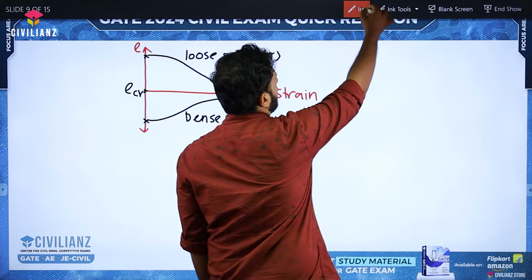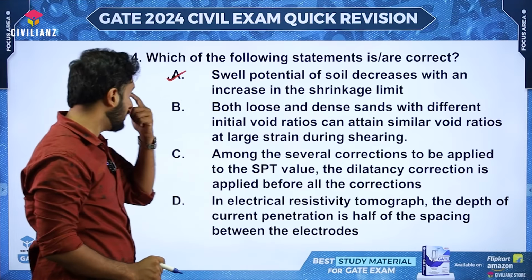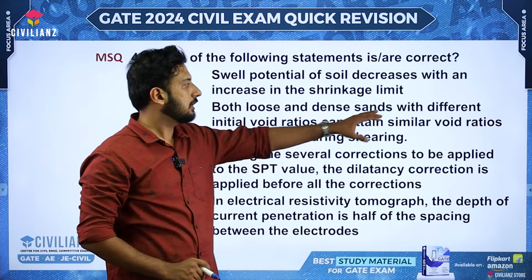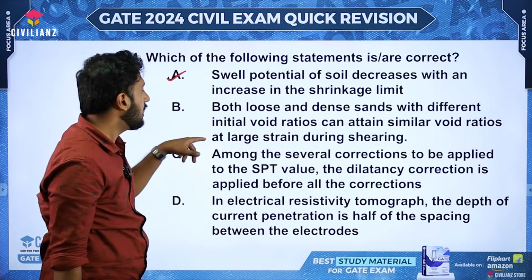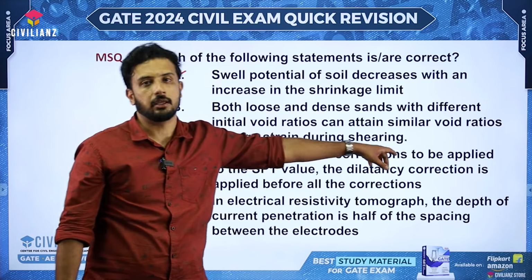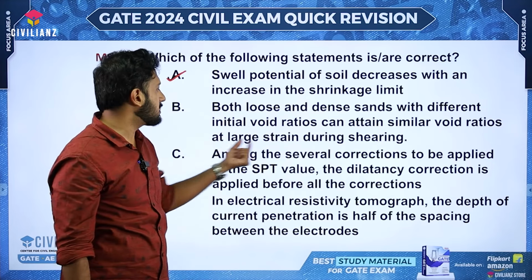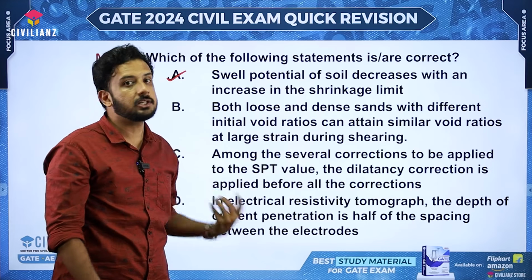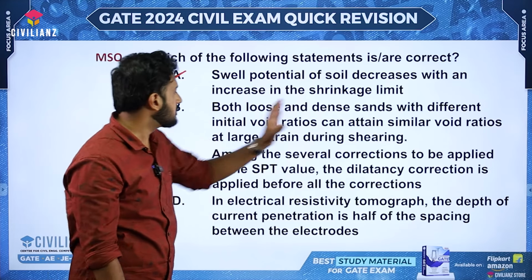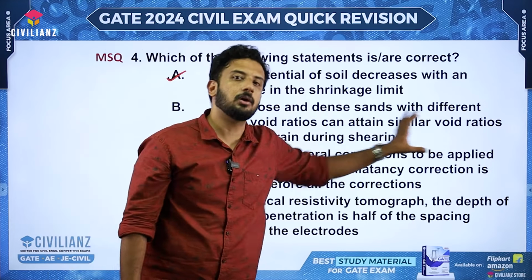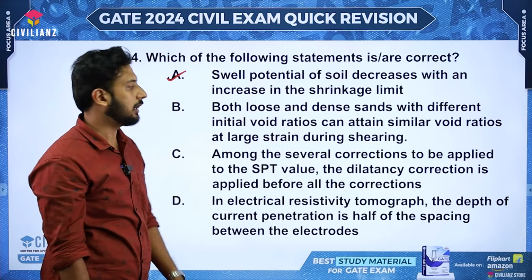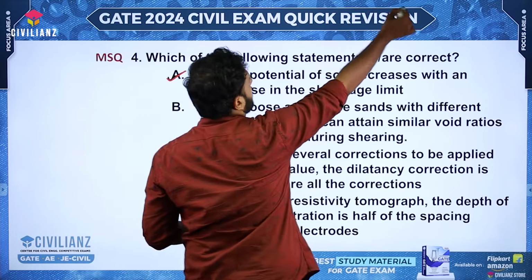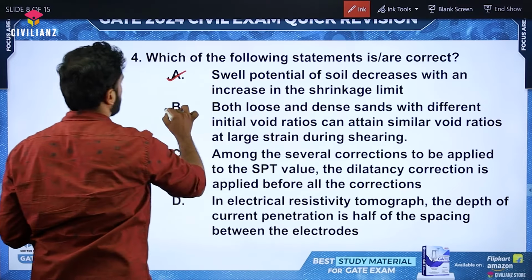So that is what they have given in the question as well, right? As a statement, both loose and dense sands with different initial void ratios can attain similar void ratios at larger strain during shearing. Yes. If it was given that it was smaller strain values, then it will be a wrong statement. Since it is larger strain, yes, as the strain increases, obviously that's merging to a particular value, right? So this second statement is also absolutely true.